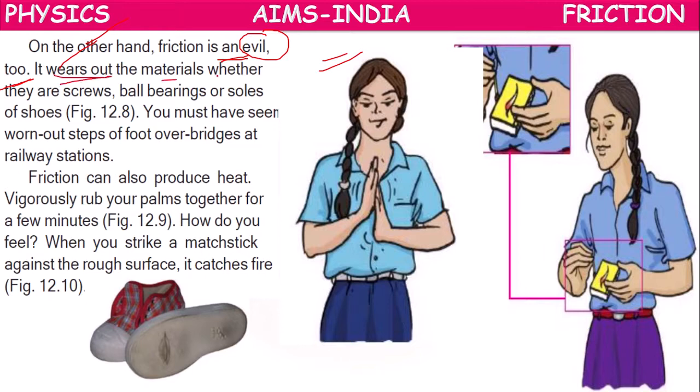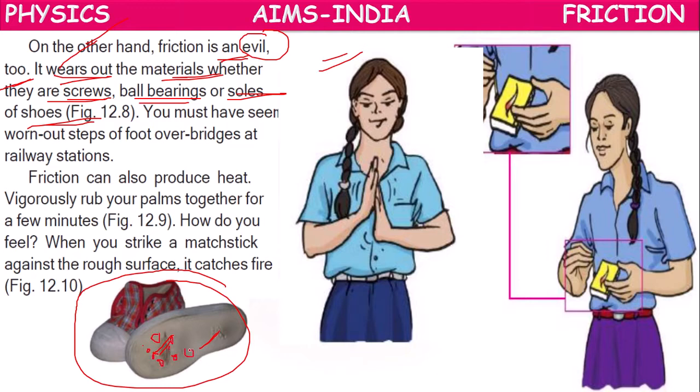It wears out materials, whether they are screws, ball bearings, soles of shoes, anything. After using for some days, they will get worn out. You might have observed there will be some grip on the shoes. If you buy new shoes, the bottom surface will have some grip, so that while you are walking or running you cannot slip down.